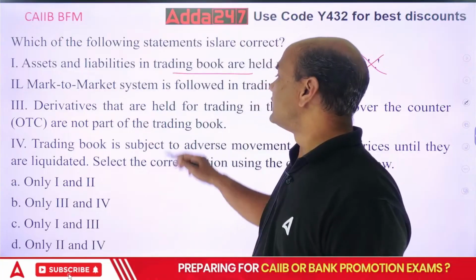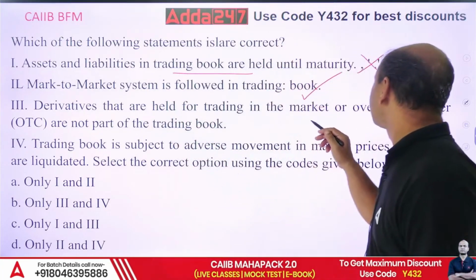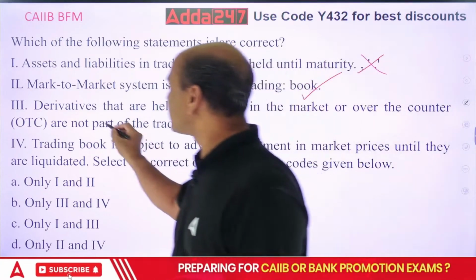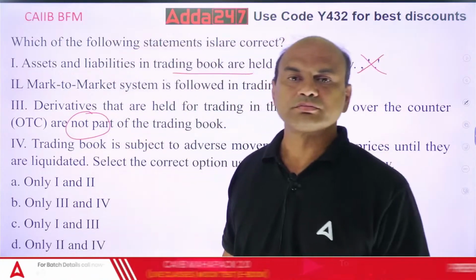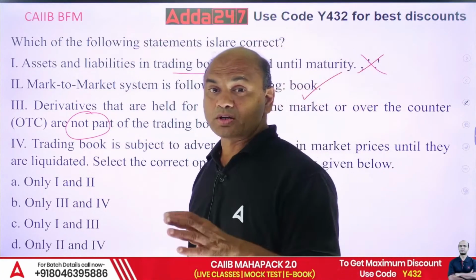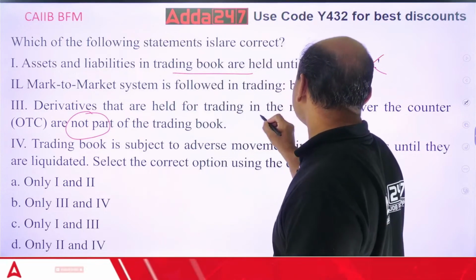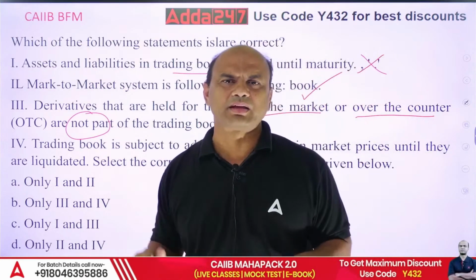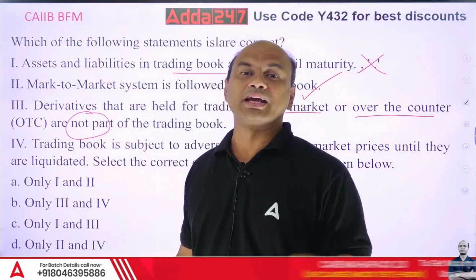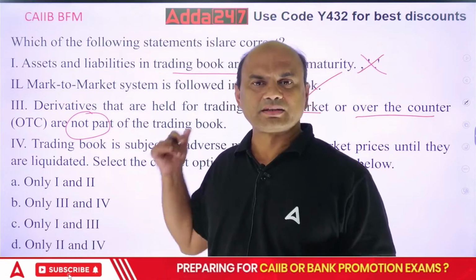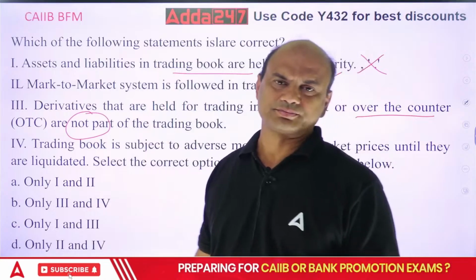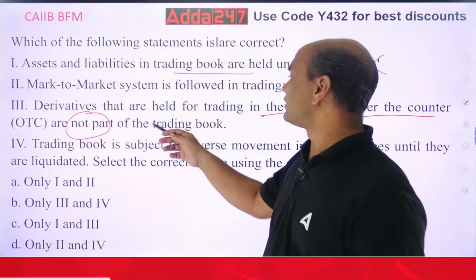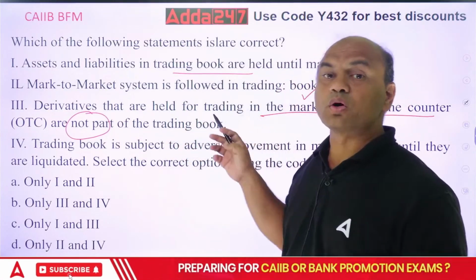Okay? Derivatives that are held for trading in the market, or over the counter, are not part of the trading book. What are the types of derivatives? There are only two types of derivatives in banking. One is exchange traded, and the second one is over the counter. So if both are not there, what is mentioned over here? Derivatives that are exchange traded or OTC are not part of the trading book.